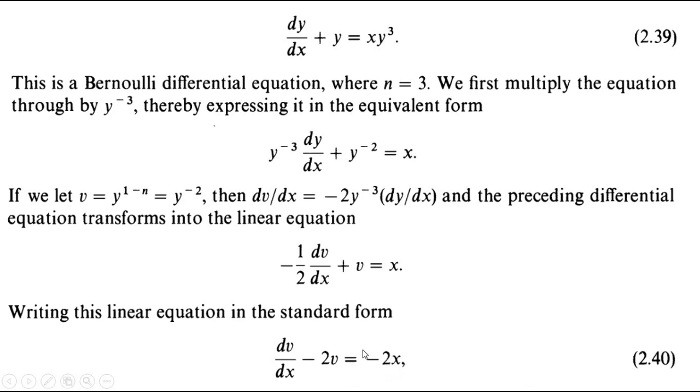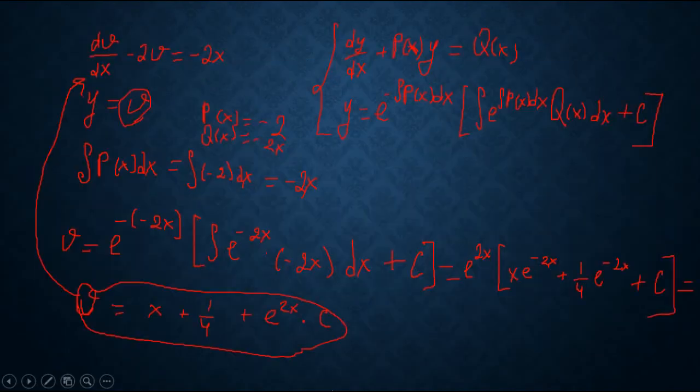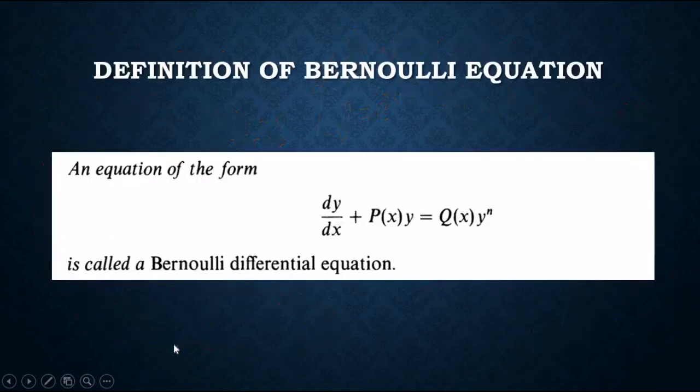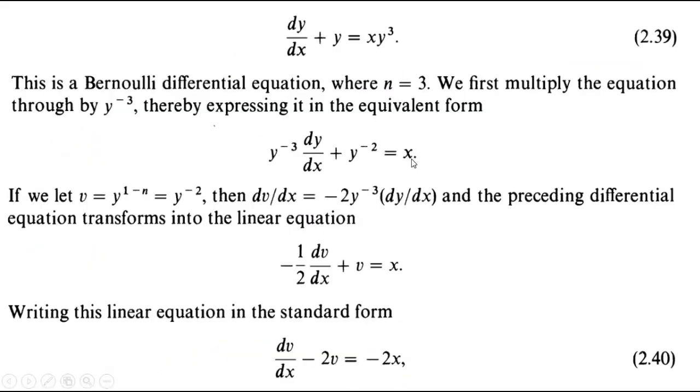Okay, before, when we considered an example for a linear differential equation, we solved this differential equation. So the solution of this differential equation was this function v is equal to x plus 1 over 4 plus e to the power 2x multiplied by c. But in our case, we need to give the solution in variable y.